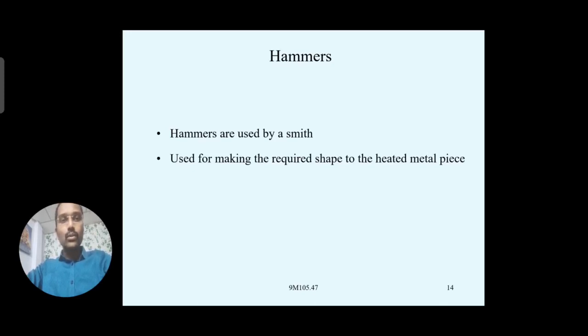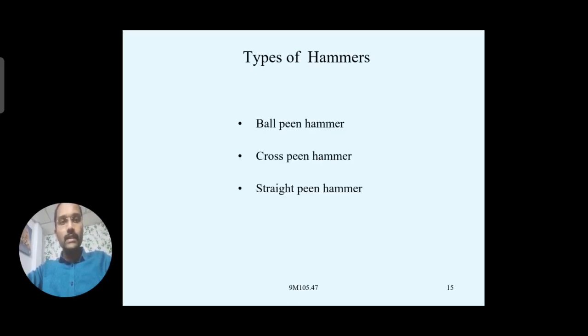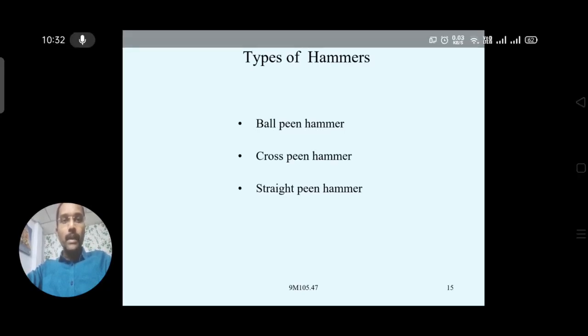These are striking tools. By applying compressive forces, we can get the required shape of the heated metal. The types of hammers, as we discussed earlier, are the ball peen hammer, cross peen hammer, and straight peen hammer.